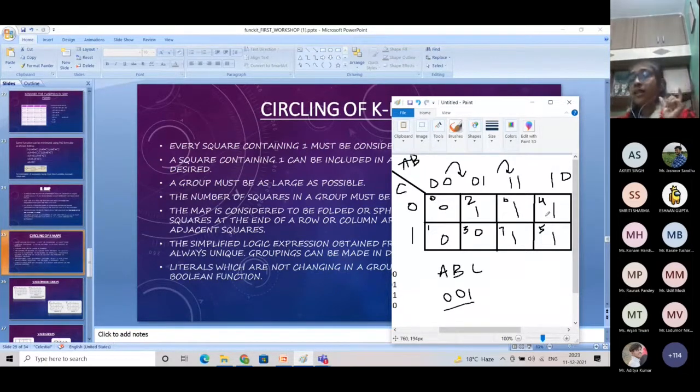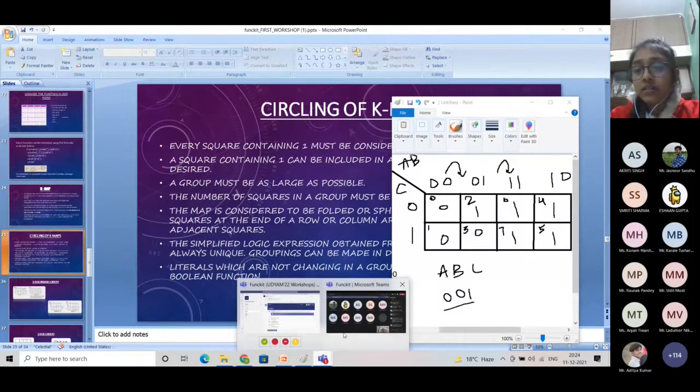Fine. We can group only adjacent boxes, and as I said, this map is foldable. So the fourth block and the 0th block are also adjacent to each other after folding. That means we can also group the 0th element with the 4th element.